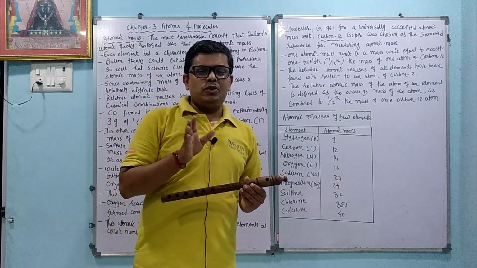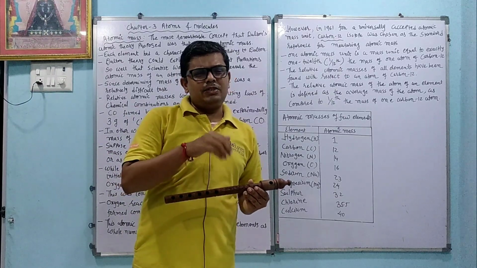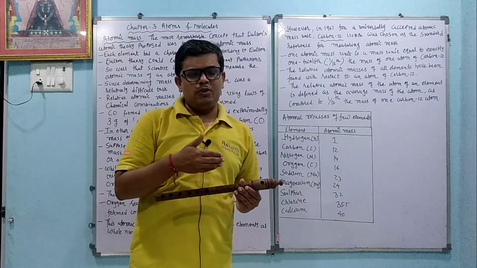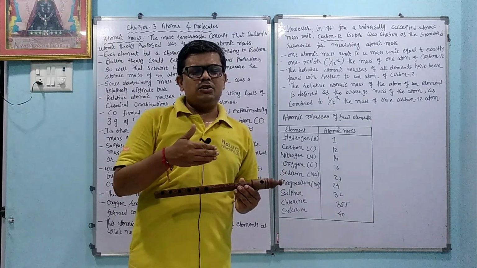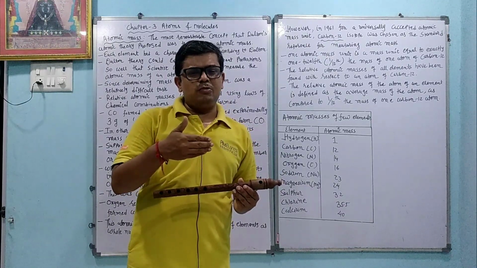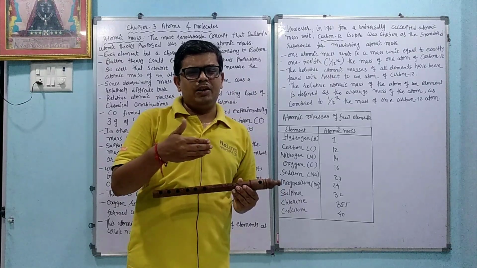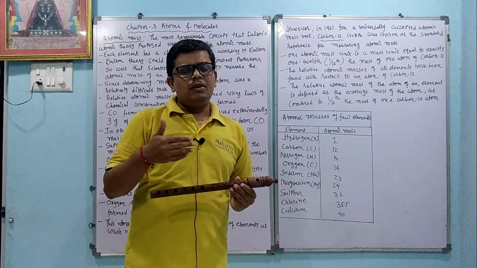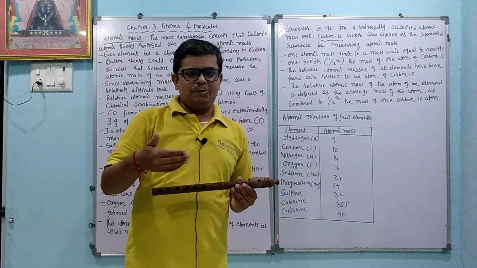So dear students, in this session we learn about the atomic mass. We can also use the word atomic weight. In the next chapter we will learn that atomic mass means number of protons plus neutrons. Initially the scientists used oxygen as a standard to measure the atomic mass or atomic weight, but some problems arose, like oxygen has 3 isotopes. After that the scientists used carbon-12.